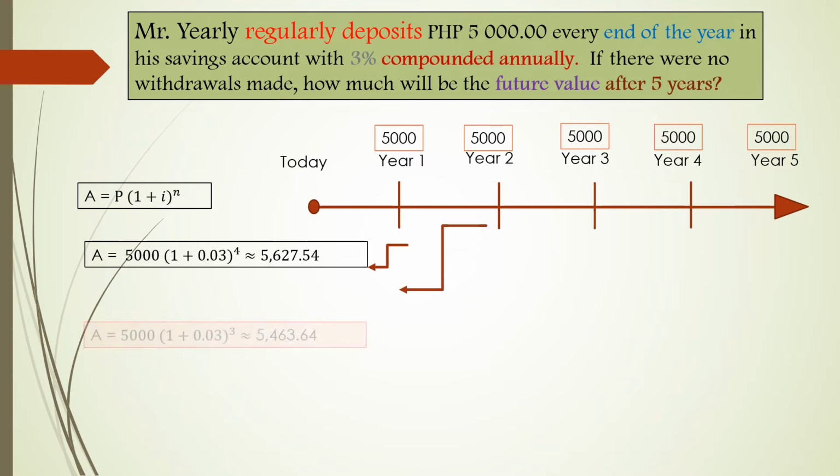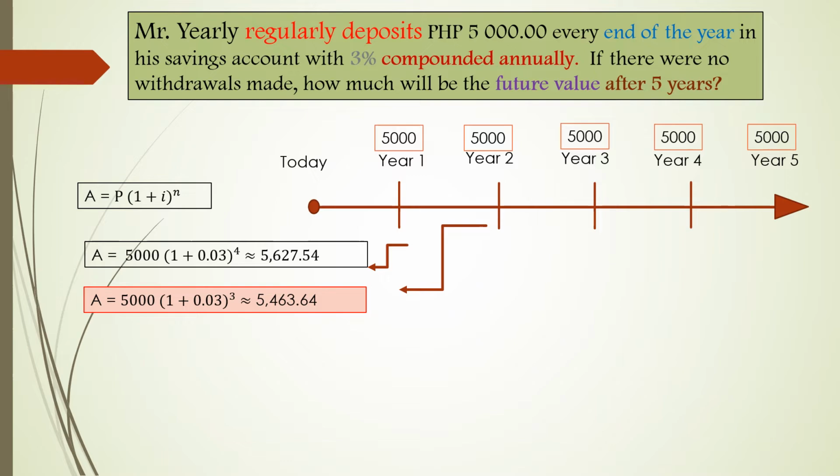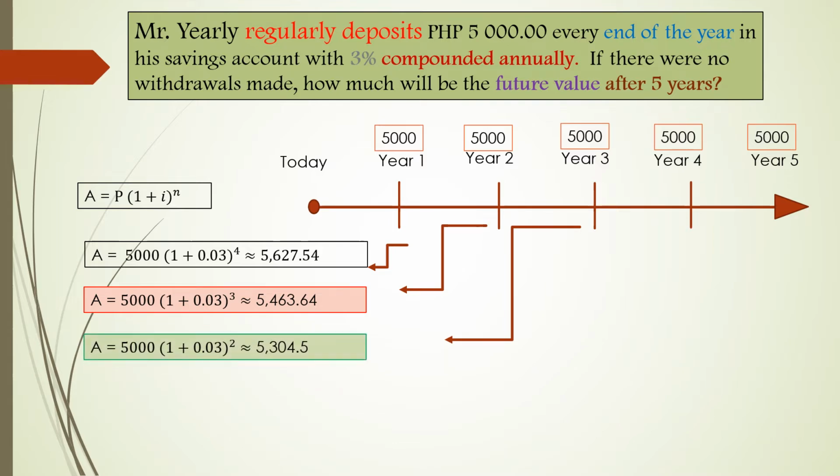So for the second year, A equals 5,000 quantity 1 plus 0.03 raised to 3, and it is approximately 5,460.64. Next, for the third year, A equals 5,000 quantity 1 plus 0.03 raised to 2, and it is approximately 5,304.5.